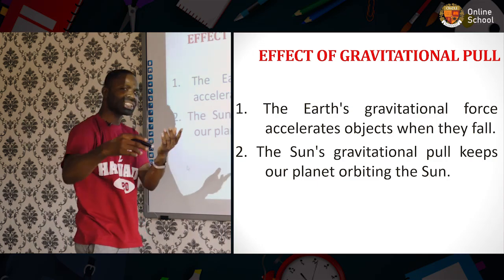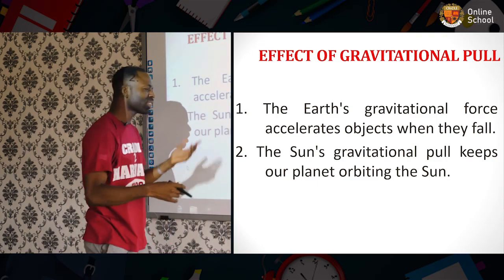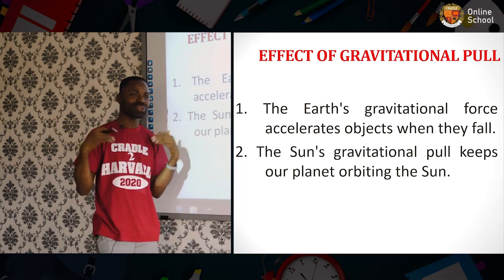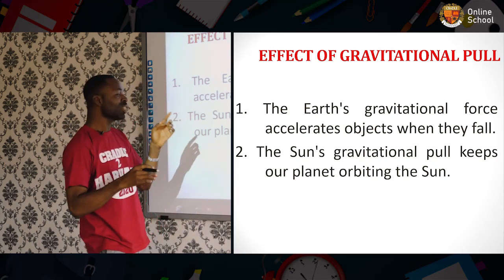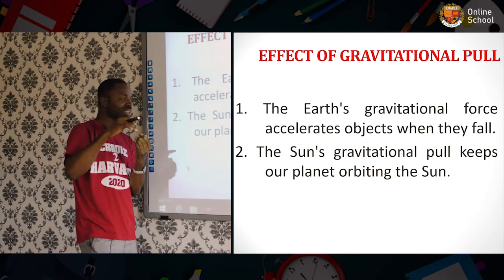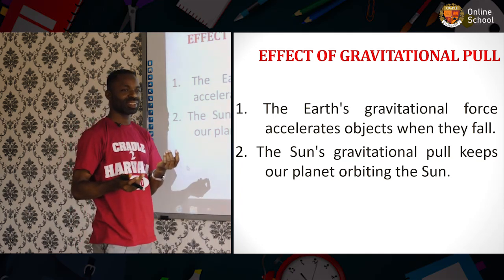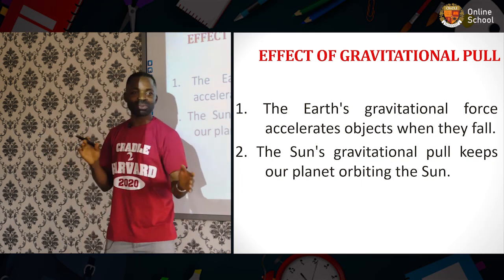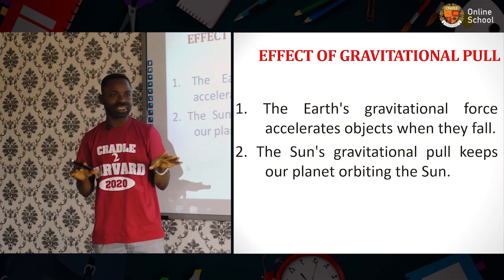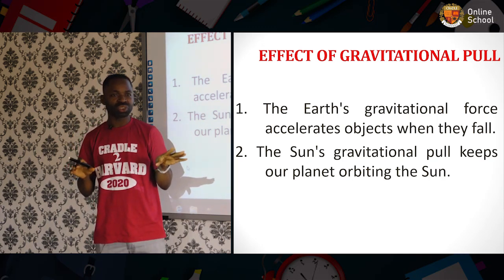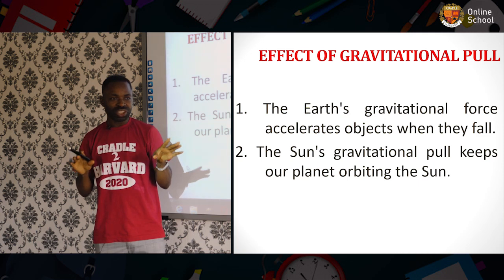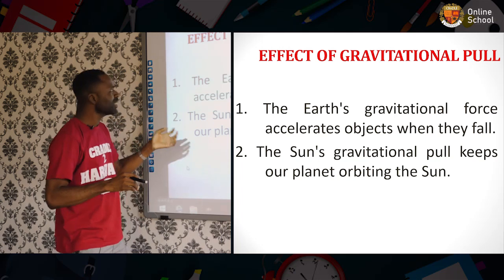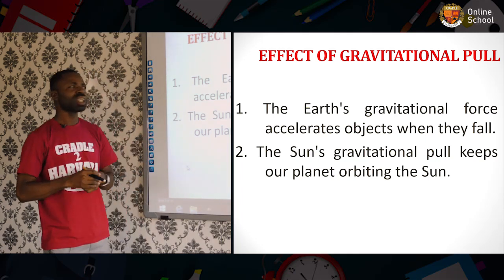Now, let us look at this. Suppose this gravitational force is not in place. What will happen to the Earth? It will fall away, isn't it? It will not be attracted towards the sun, and it will not keep the Earth orbiting around the sun. The Earth will go further away from the sun. And once the Earth goes further away from the sun, what will happen to humans on Earth? Extremely cold. Do you understand? So, this is one of the importance or effects of gravitational pull.